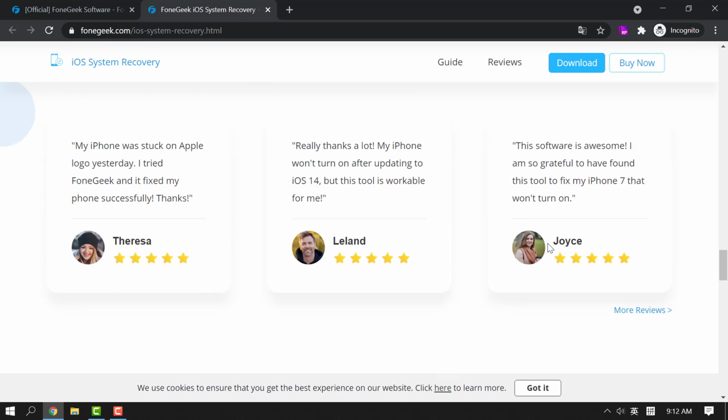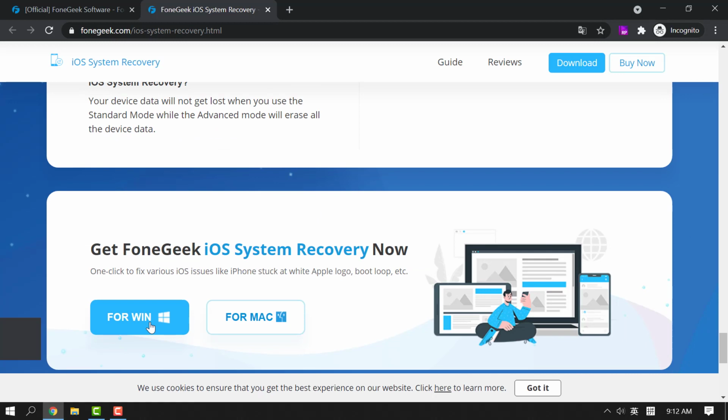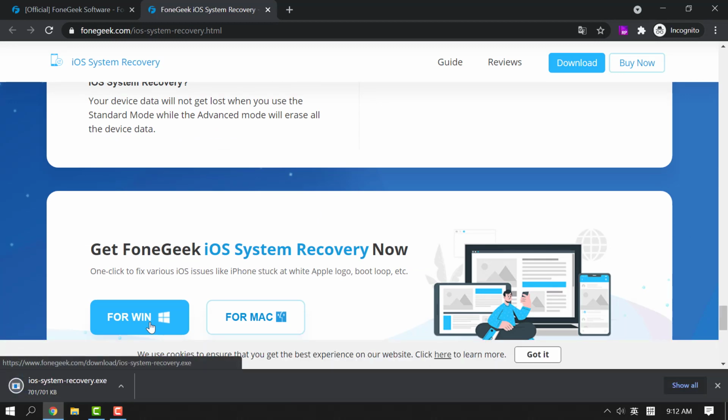Download and install FoneGeek iOS System Recovery to your computer and follow these steps to get your iPhone out of the Apple logo loop.